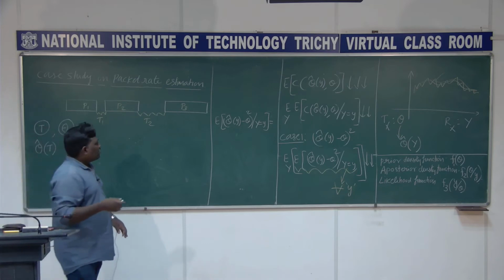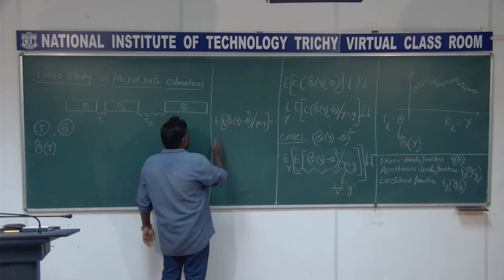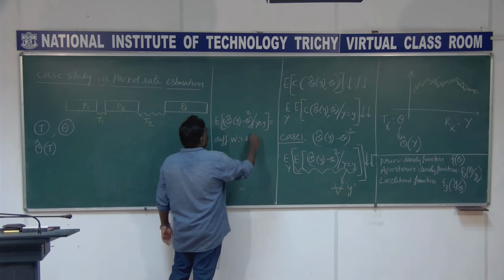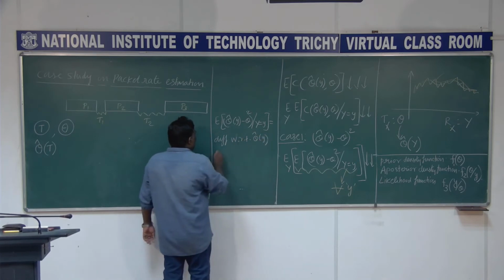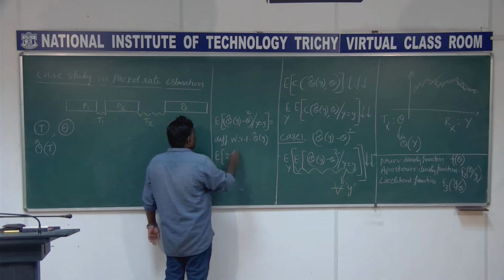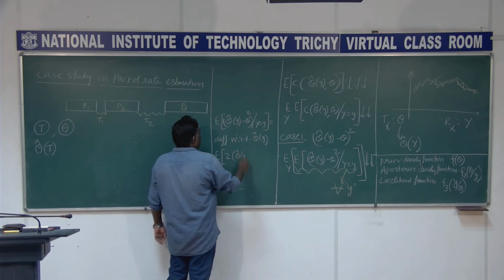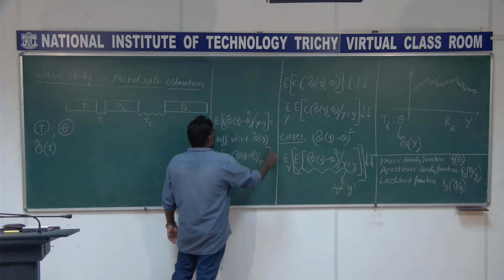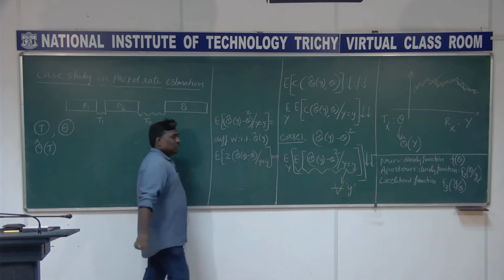If I differentiate with respect to theta cap of y, you get the expectation of 2 times theta cap of y minus theta, given y equal to y, equal to 0.